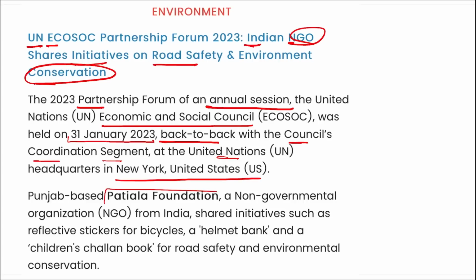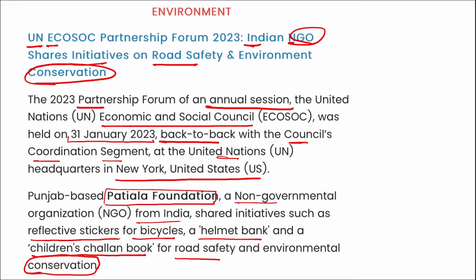Punjab based Patiala Foundation, an NGO from India, shared various key initiatives such as reflective stickers for bicycles, helmet bank, and a children's challan book for road safety and environmental conservation. All right, so mark this also, a question can definitely be asked which NGO from India recently shared their road safety and environment conservation initiative. It is your Patiala Foundation, an NGO from Punjab, India.